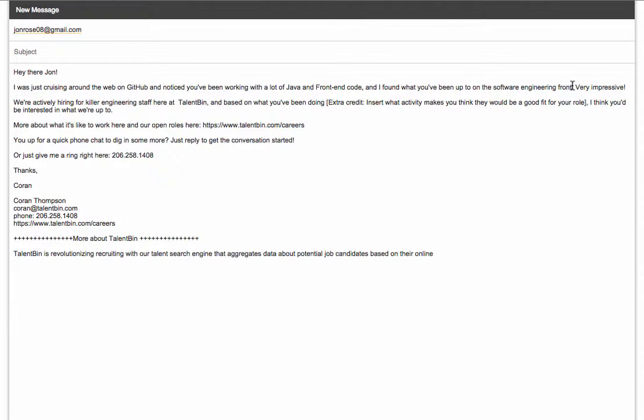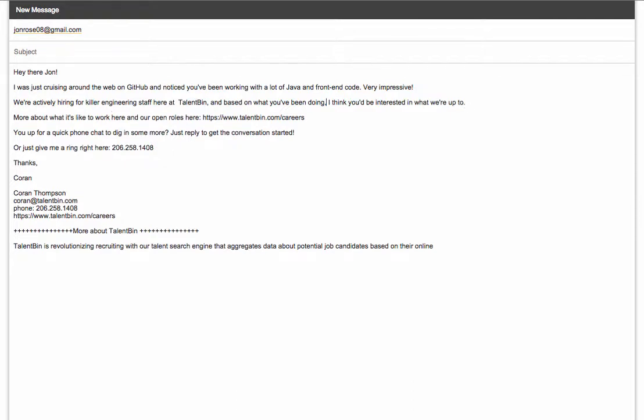And then, make any tweaks that we would want to. Make sure that it all grammatically works together. Clean up this last little bit since we don't need it here. Fairly simple message, only took me about 20 seconds to write, but is mentioning some activity specific to him, and still has our careers page and enough of my information for the candidate to reach out to me if the message sounds interesting to them.